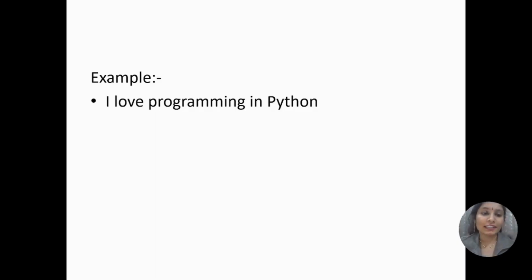Now we will understand how attention actually works by using real examples. Let's take one simple sentence, for example, I love programming in Python. When a human reads this sentence, we automatically understand the relationship between these words. But a machine does not understand language like a human does.